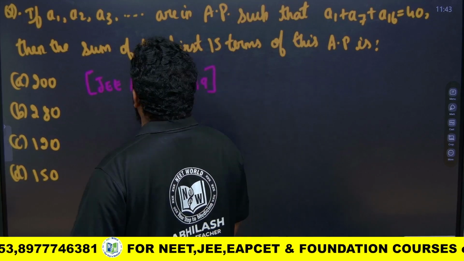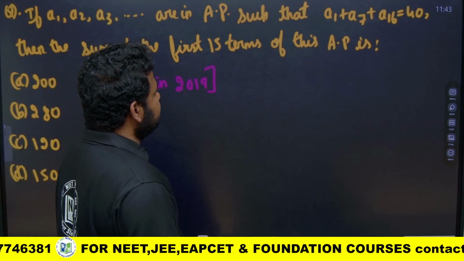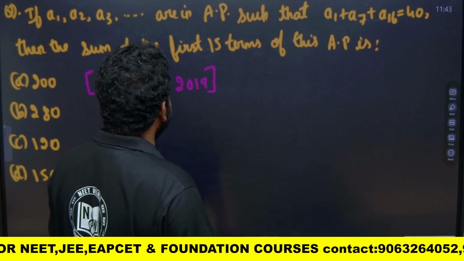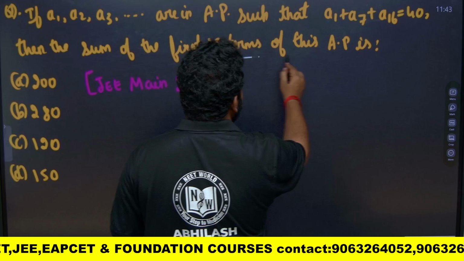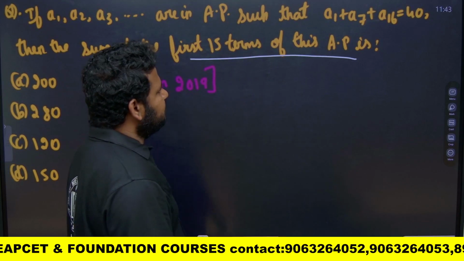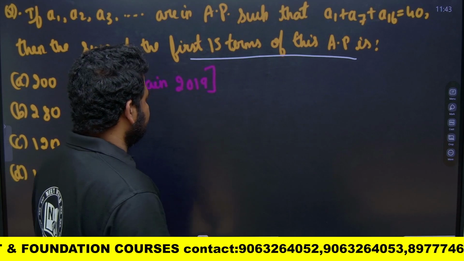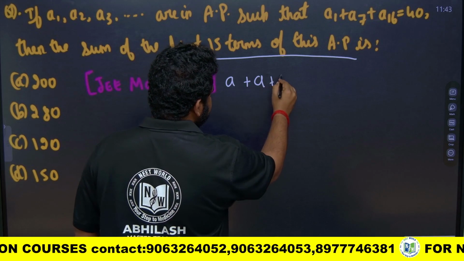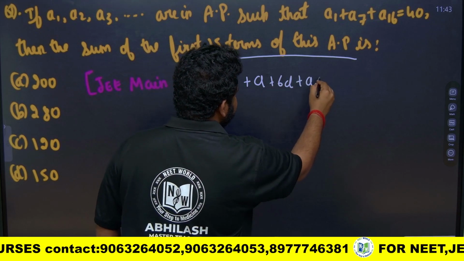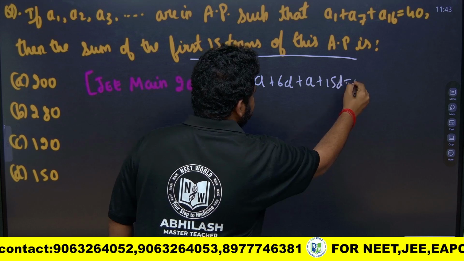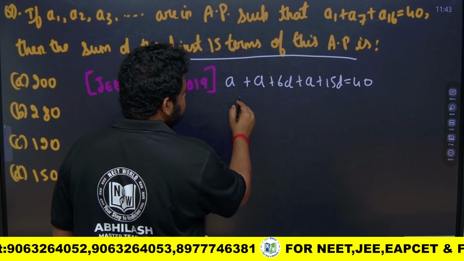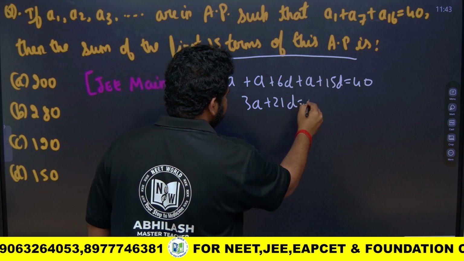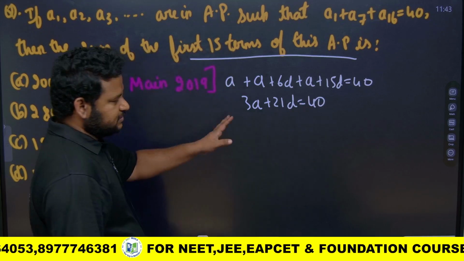They are telling us that if A1, A2, A3 are in AP such that A1 plus A7 plus A16 is 40, then find the sum of the first 15 terms of this AP. A1 let it be A itself, A7 is A plus 6D, A16 is A plus 15D, equal to 40. So 3A plus 21D is equal to 40.